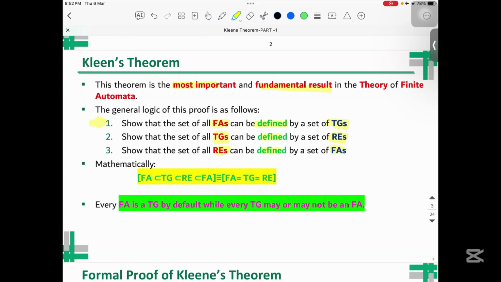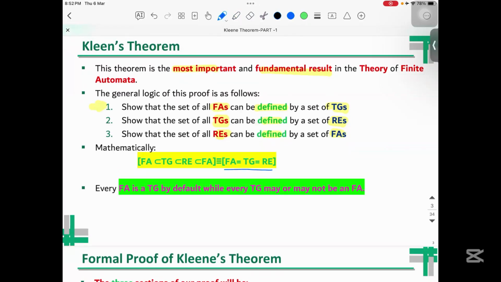It means that finite automata can be converted into transition graphs, can be converted into regular expression, and the regular expressions can ultimately be converted into finite automata. And all these three were basically representing the same language.